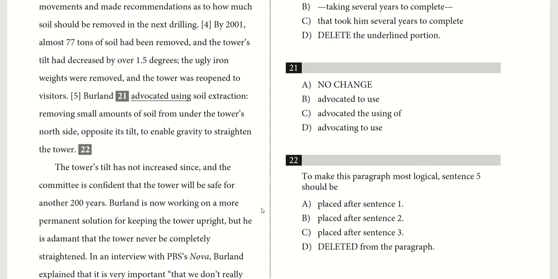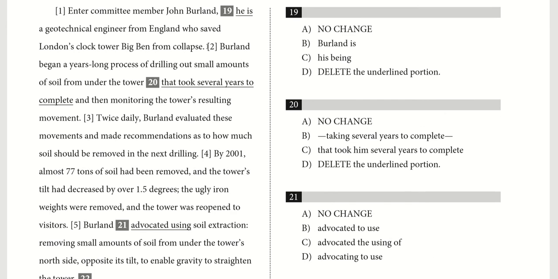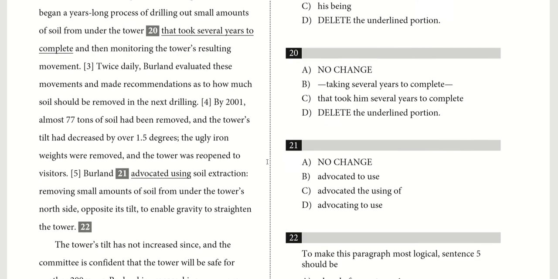So let's see, we're given before sentence 1, after sentence 1, after sentence 2, or after sentence 3. So after sentence 1: sentence 1 talks about basically who Berland is, and then immediately after sentence 1, if we place it, what's the next sentence going to be? That looks like it would make sense, right? We say who he is, we state that he advocated using this process, and then it goes on to say that he went on to use this process, right? And then described how he did it. So that seems like a pretty reasonable order.